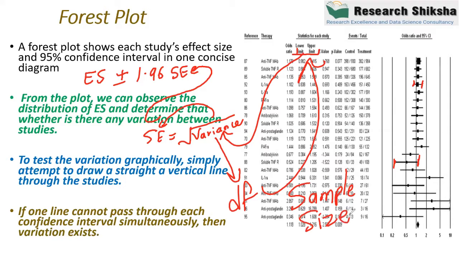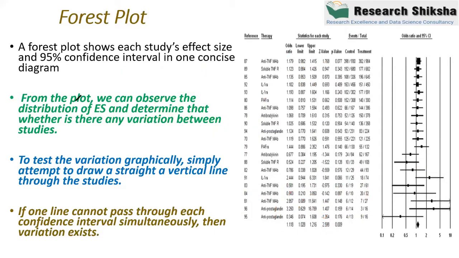So keep in your mind what is important here: the sample size is one of the reasons for the weight. The sample size is one of the reasons for the difference in the weights, and also the upper limit, lower limit, as well as the variance. Okay, I hope you understand this also. Let's move on. From the plot, we can observe the distribution of the effect size. You can see the lower limit, upper limit, and the different effect sizes.